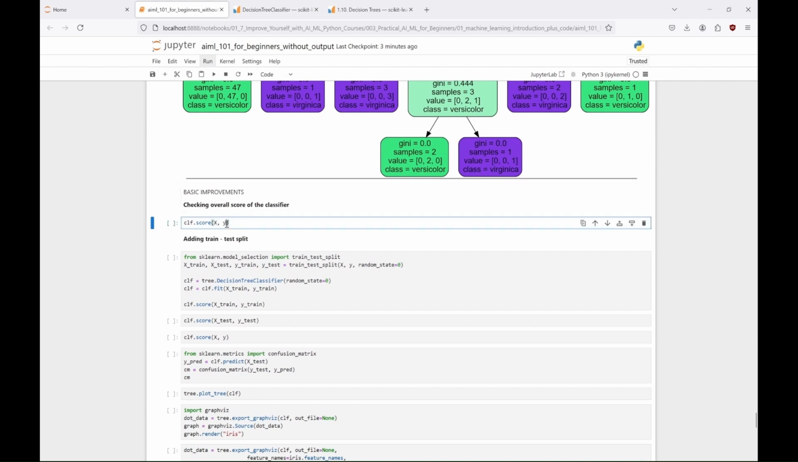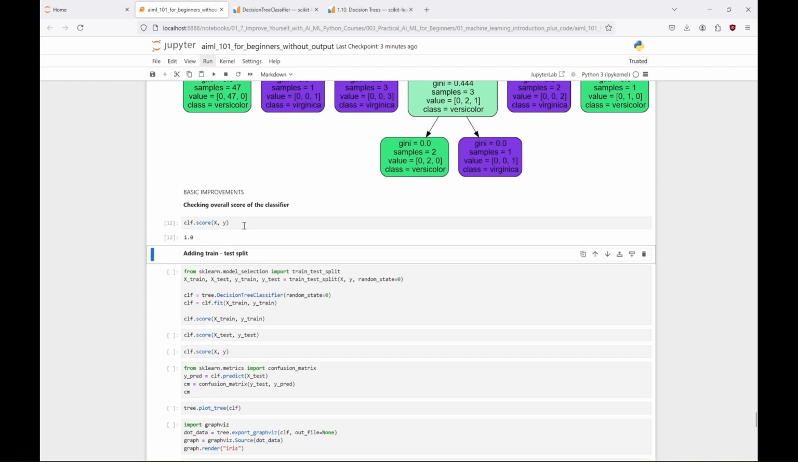CLF score evaluates the accuracy of our decision tree model on the provided dataset. It shows how well the model's predictions align with the actual labels in Y. Essentially, it's a quick way to gauge the model's performance. And here it is equal to 1.0, and a score that's equal to 1.0 means that our model has achieved perfect accuracy on the given data. It perfectly predicts the labels for all samples.